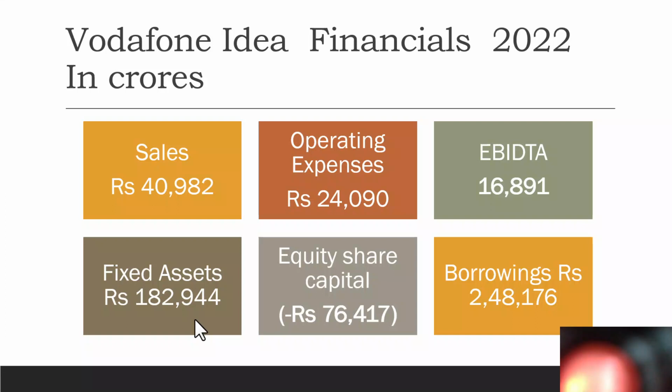So they have equity capital of 76,000 minus. Their reserves and surpluses are eroded. They have become negative. Okay, they are running into losses. But they have borrowings of 2,48,000. Okay, so what is meant by the negative?